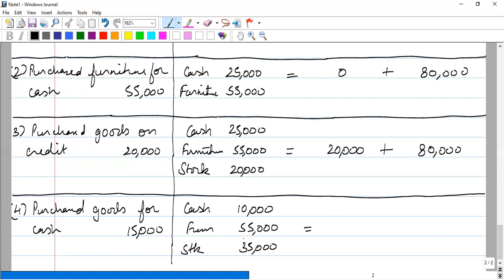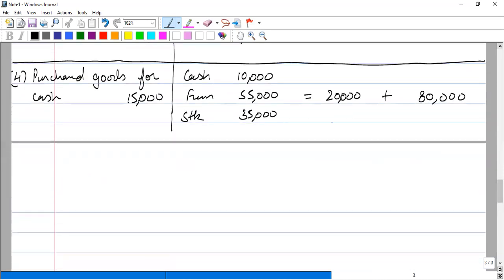And he has purchased on cash, right? Not on credit. Therefore, his cash got decreased. Now his creditors will remain unchanged. Creditors will not increase. Creditors will be generated only if he has done it on credit. All right, equals to 80,000. Okay. Now let us go to the fifth transaction.